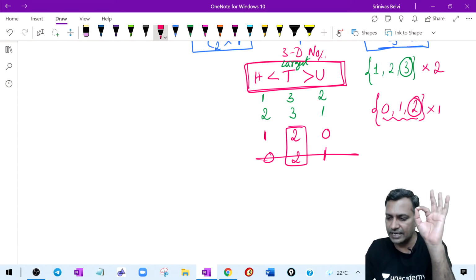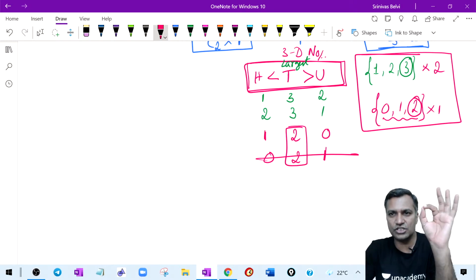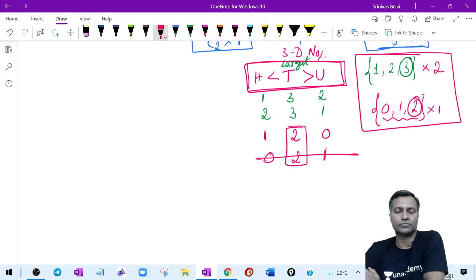Firstly, give the understanding that, is this clear now? 0 case and non-zero case makes a difference. Don't take it for granted. You have to try it and then take it. Is this clear first of all? Frequency is different. Non-zero case 2 numbers, 0 case only 1 number. Is that clear?